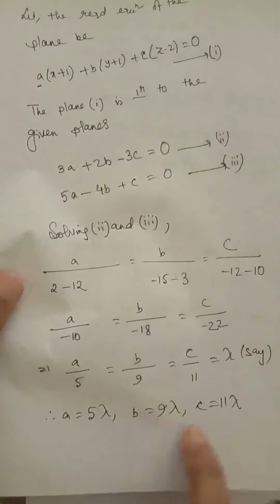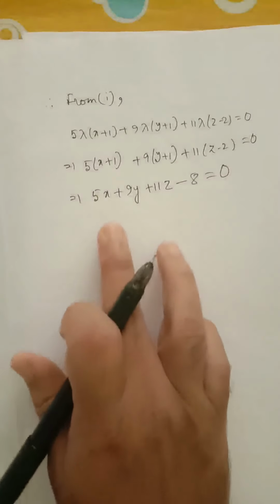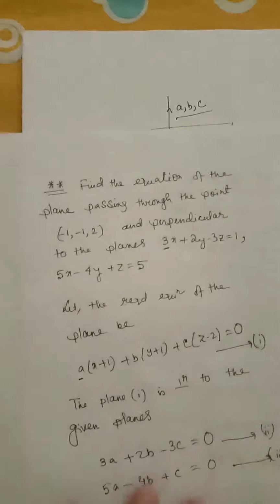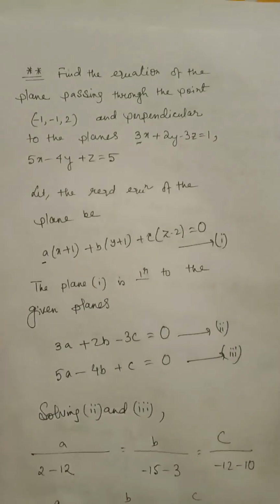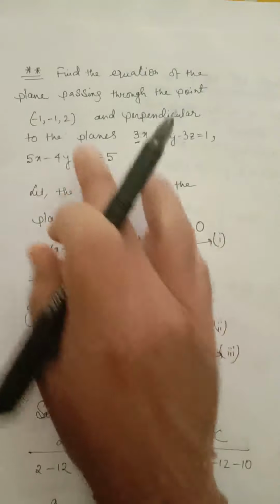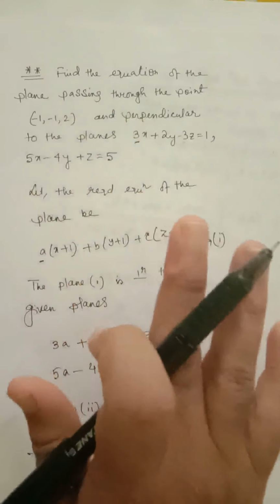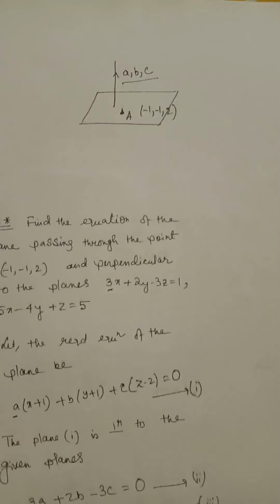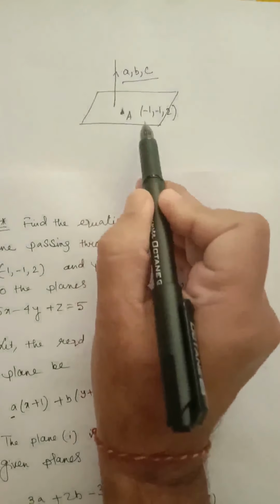So you can see, putting the values of a, b, c in the equation 1 and simplifying, we get the equation of the plane as this. This is very simple but very important for exam. A plane passes through this point. As the plane passes through this point, to write the equation of the plane, we need direction ratios of the normal. That is a, b, c we need. Point on the plane is given.